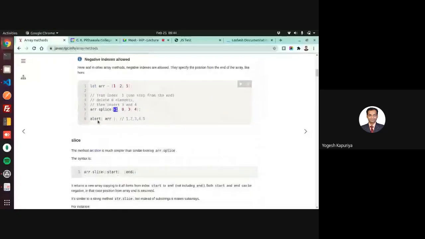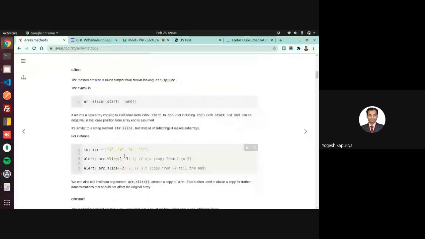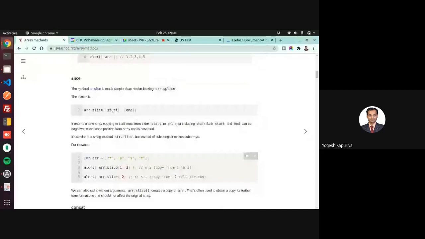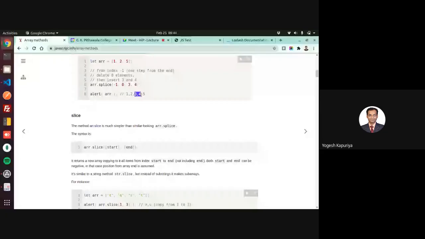Okay. Then you have a slice. If I want to create a subset of the array from these positions, this 3 and 4, in another array, then I can use this slice function.